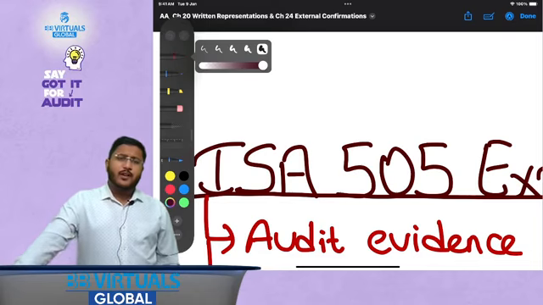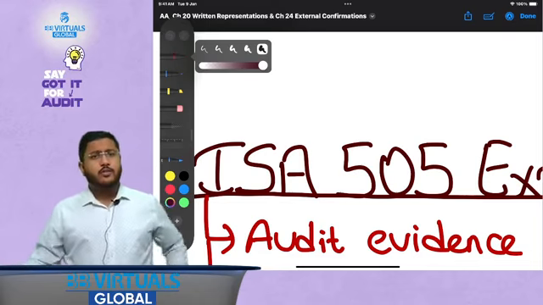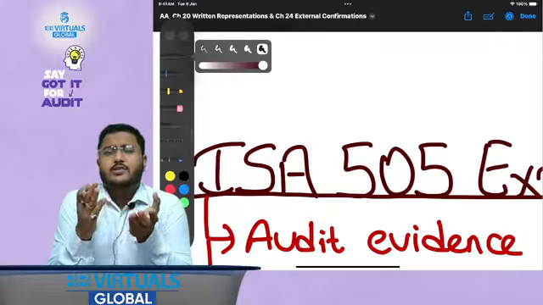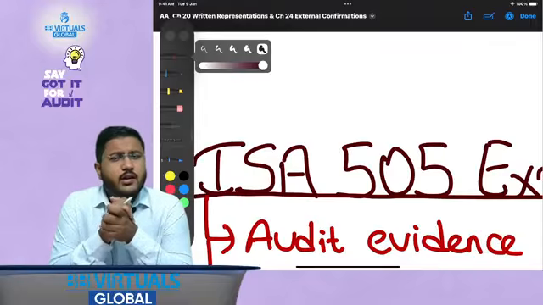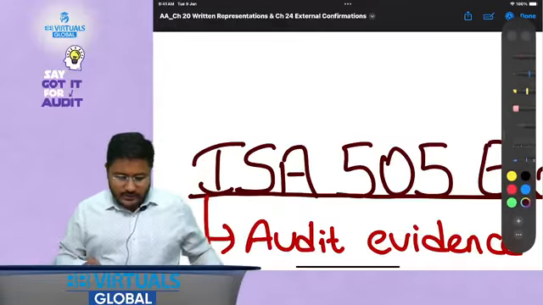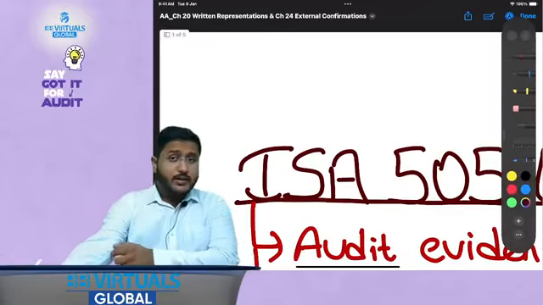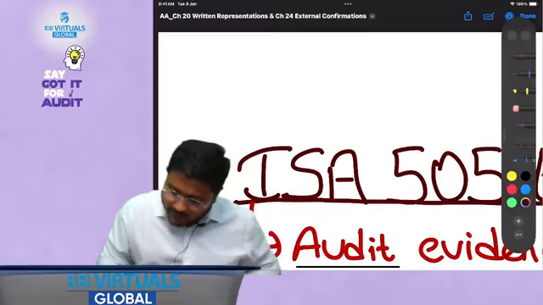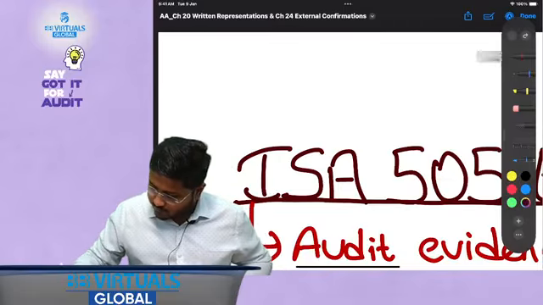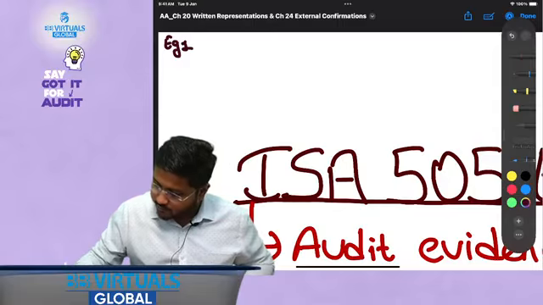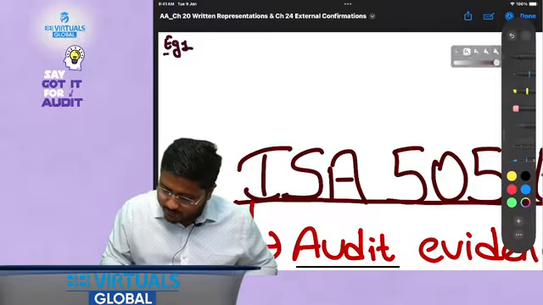Okay, my friends, whenever we talk about external confirmation, what is the overall analysis, why are external confirmations performed, why are they required? Let's discuss each one of them first. Let's take a scenario. We will take 2-3 examples over here. Once we understand all 3 examples, then we will be moving ahead with the technical text. Okay, example 1. Let's discuss example 1.